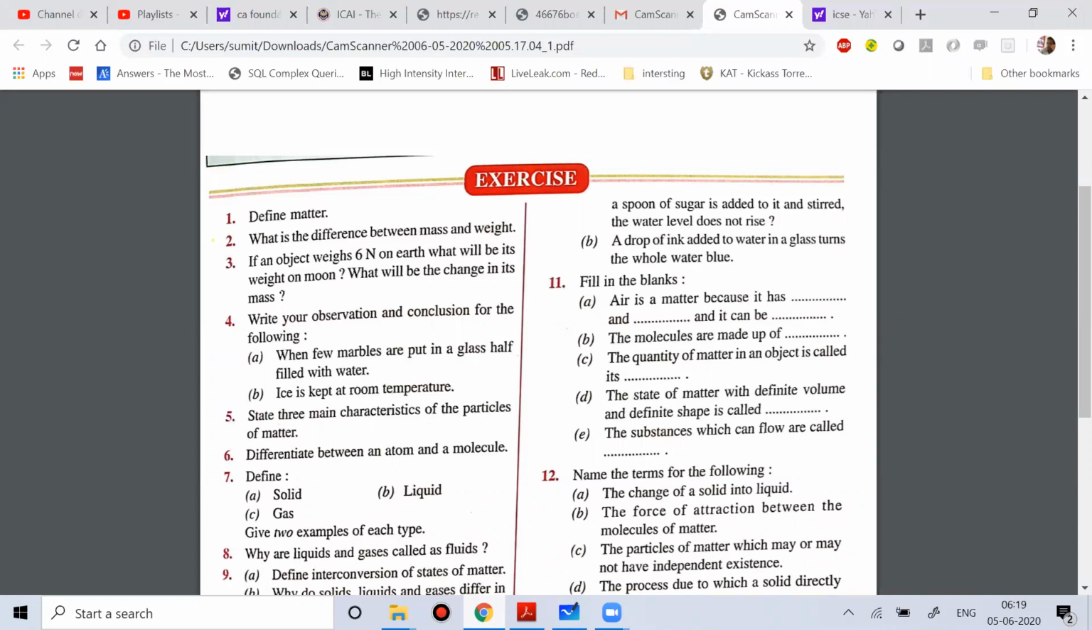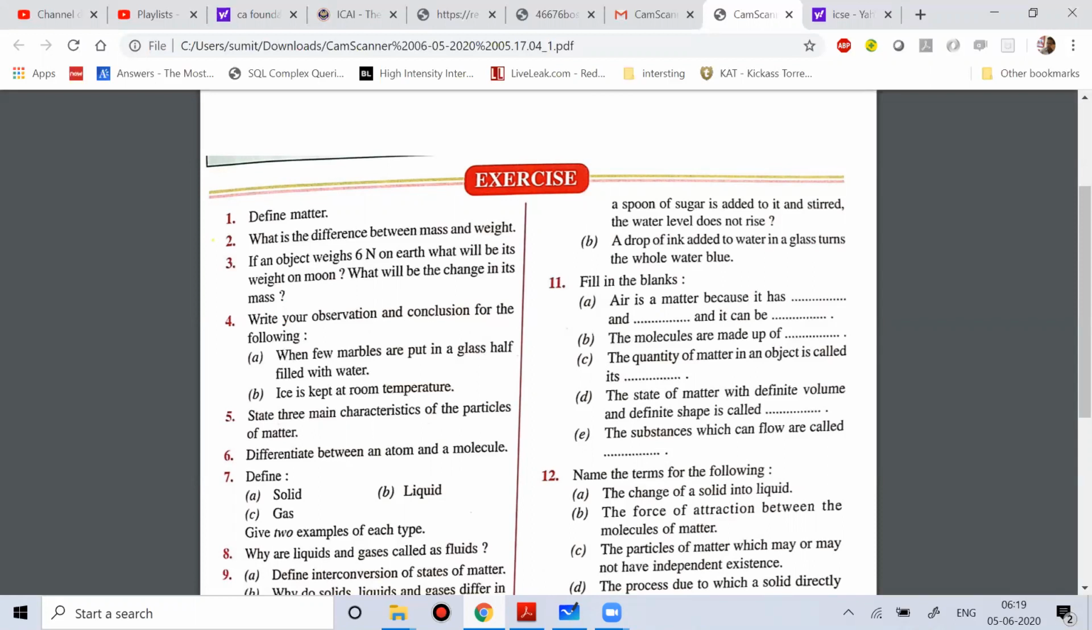Now question number three: if an object weighs 6 Newton on earth, what will be its weight on the moon? The gravity of the moon is 1/6 of the earth, so the weight of that object on the moon would be 1 Newton. What will be the change in the mass? There will not be any change in mass. So you need to understand these things.